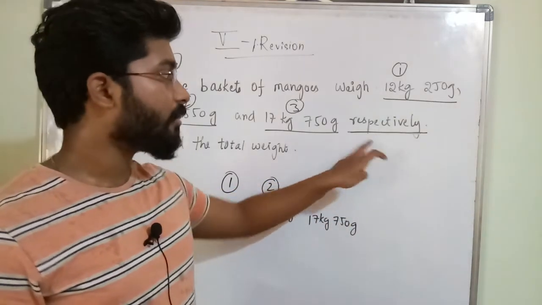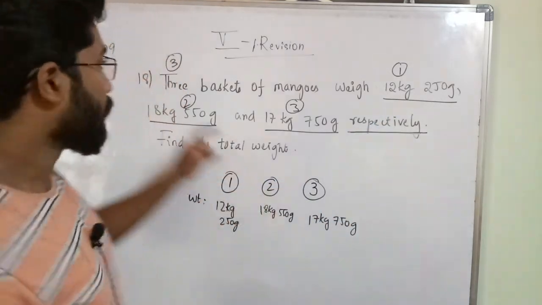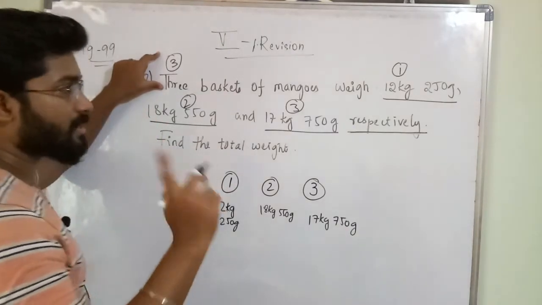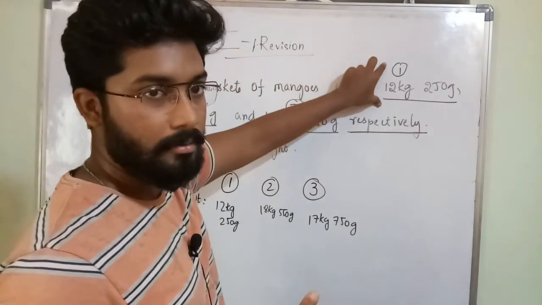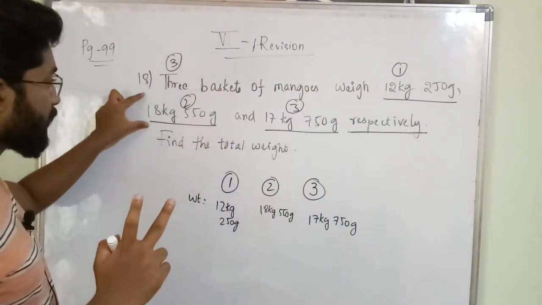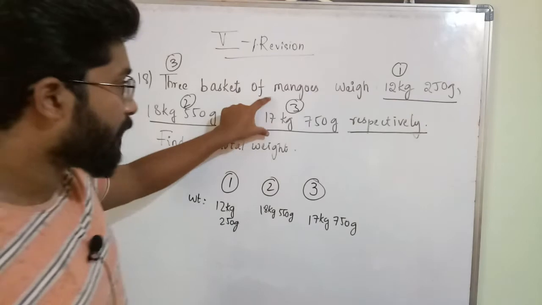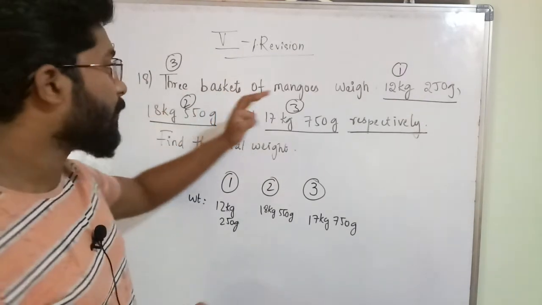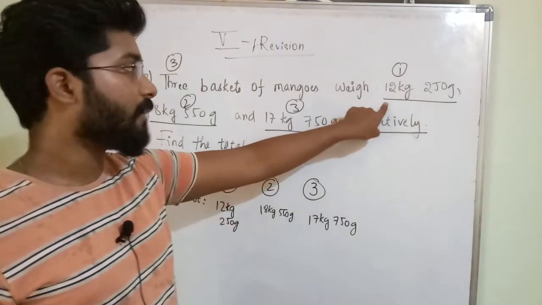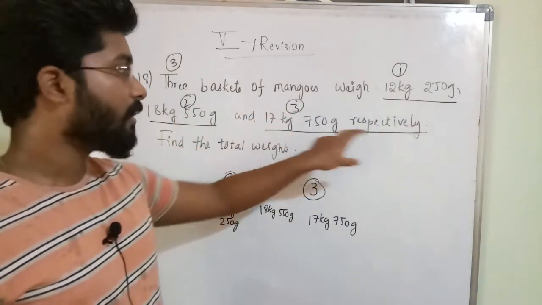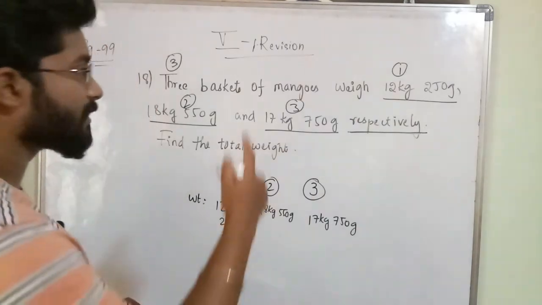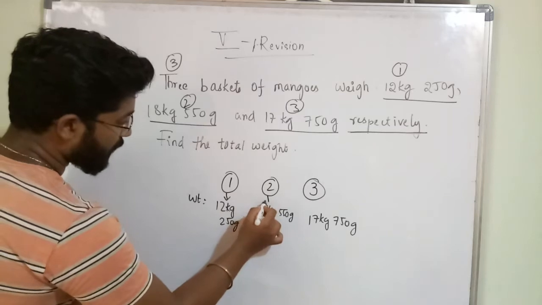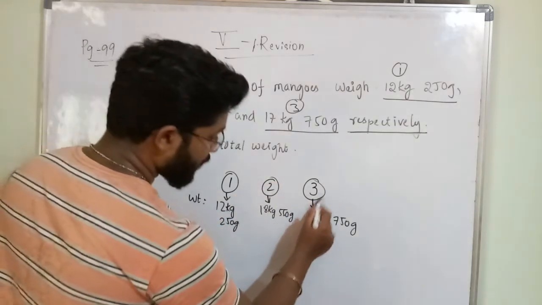Instead he directly gave respectively. So first basket weight will be this one, second basket weight will be this one, third basket weight will be this one. He didn't say first basket weight is this much only, second basket weight is this much only, third basket weight is this much only.